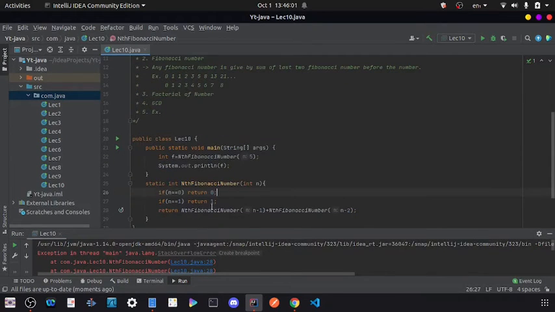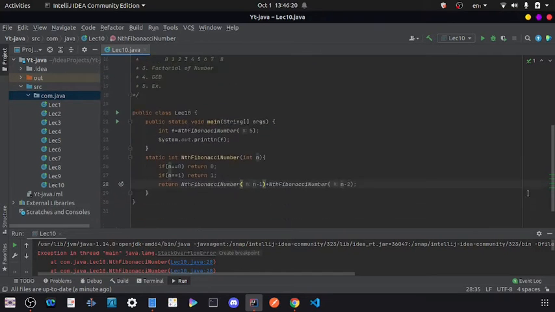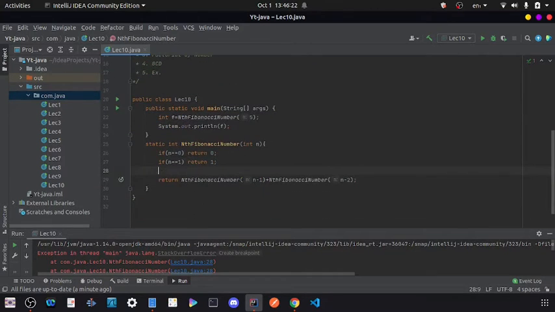And input arguments. Input arguments are one of the most important things when you are writing a recursion function. The return type also matters, but you will understand what to return. But input arguments, how many input arguments you have and what types they are, is very important. Then the function description or work is defined by what you are doing here. But right now in Fibonacci we do not do anything, we are just calling that function.